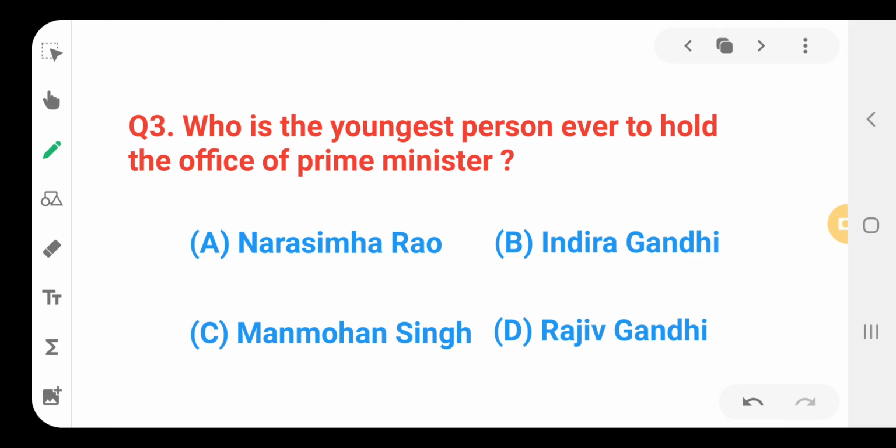Who is the youngest person ever to hold the office of Prime Minister? We know that Rajiv Gandhi, who is the eldest son of Indira Gandhi, took oath as the Prime Minister of India at the age of 40. He is the youngest person to hold the office of the Prime Minister.